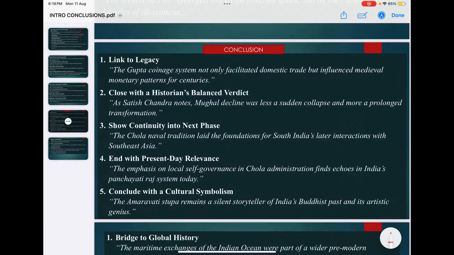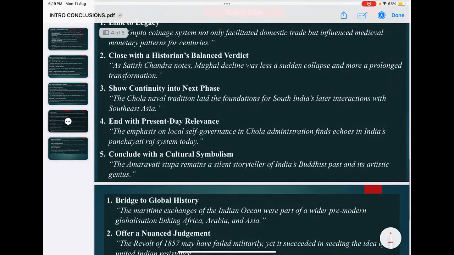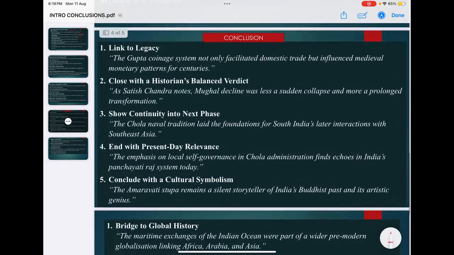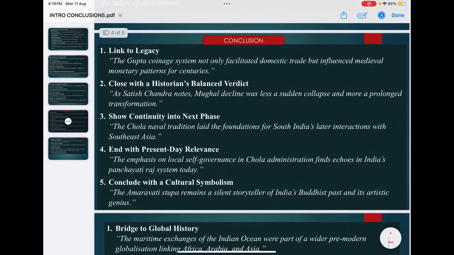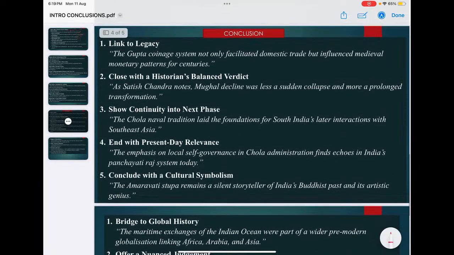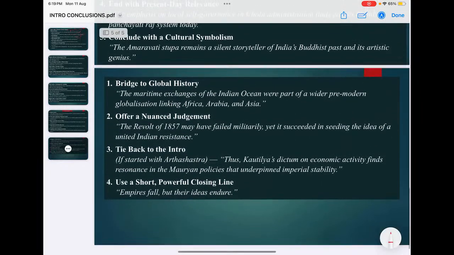With some examples you can say. End with present-day relevance: local self-government in Chola administration finds echoes in India's Panchayati Raj system today. Conclude with cultural symbolism: the Amaravati Stupa remains a silent storyteller of India's Buddhist past and its artistic genius. So, what I said is that these are some ways of concluding answers. Different ways you can introduce an answer, different ways you can conclude answers. Try to bring that diversity in the introduction and conclusion parts of your answers.